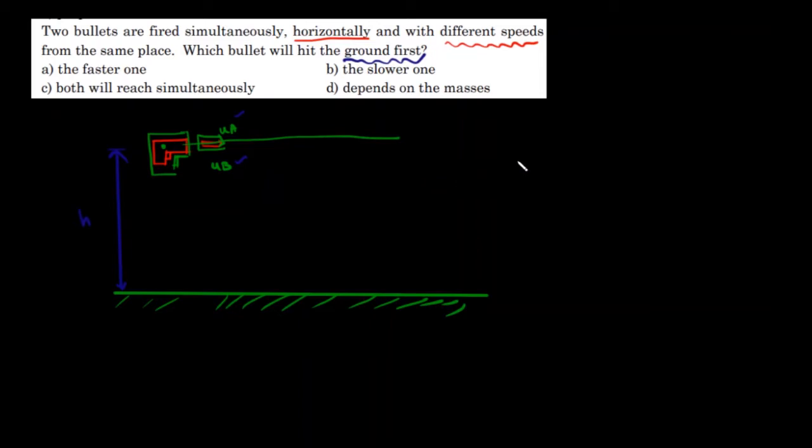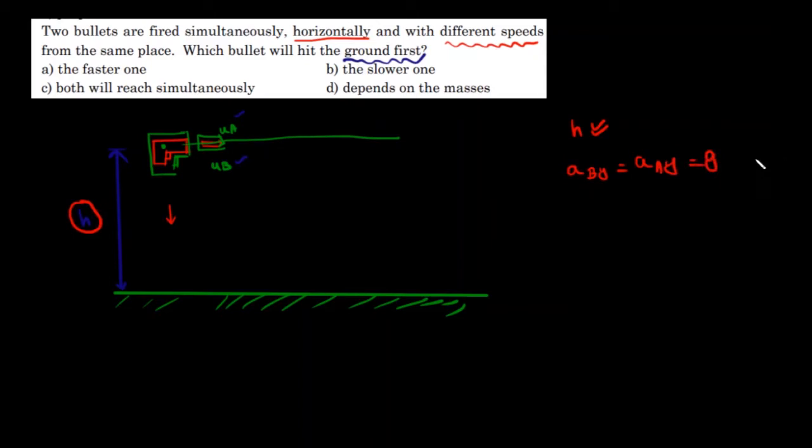Now the horizontal velocities are different, I understood, but one thing to note here is the horizontal distance these two bullets are going to travel. They are the same, right? Now, coming to the acceleration at which it is traveling downwards, we know very clearly that the acceleration of bullet B in the y direction is equal to the acceleration of bullet A in the y direction.